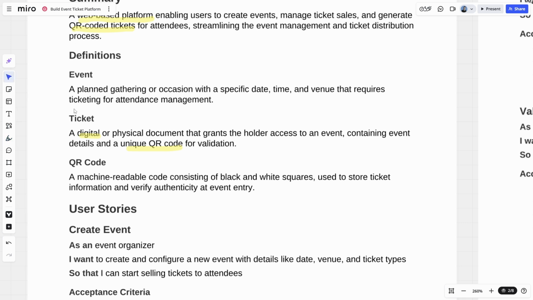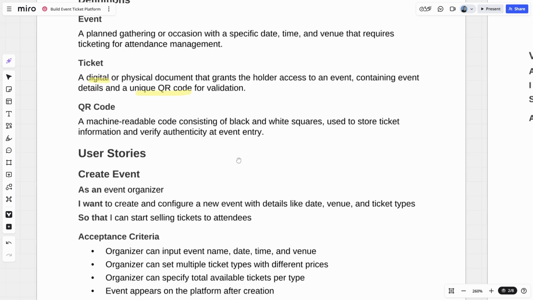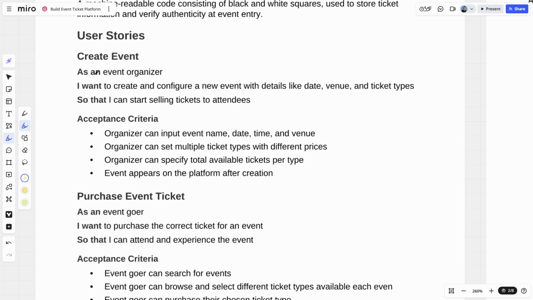So with that done, let's take a look at the user stories, of which we have 4 here. So creating an event. As an event organizer, I want to create and configure a new event with details like date, venue, and ticket types, so I can start selling tickets to attendees. So this user story is really about creating events in the first place, because we need this concept of events in the system in order to be able to sell tickets for events. Let's see if the acceptance criteria support that.